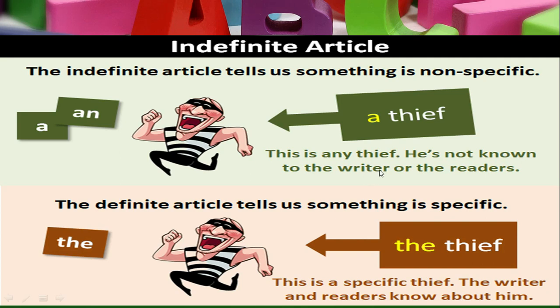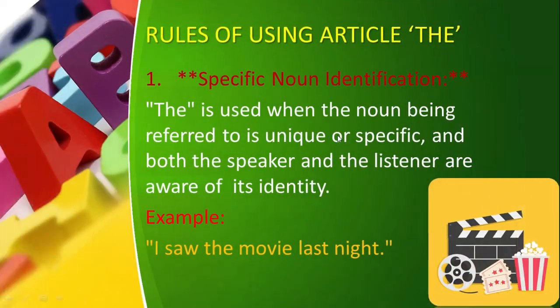Both can be used depending upon the situation. If you know the noun or the noun is specific, then you use the, and if you don't know the person or the thing, then you use a, and then afterwards the noun.